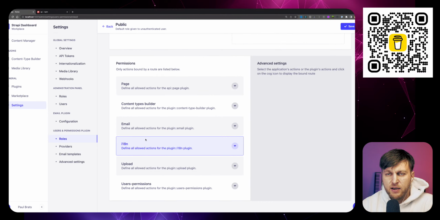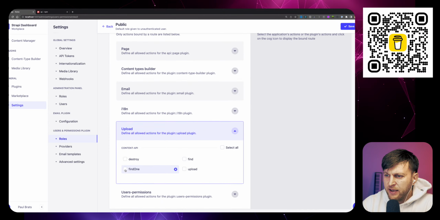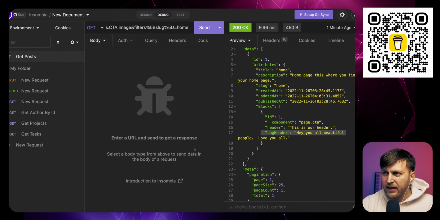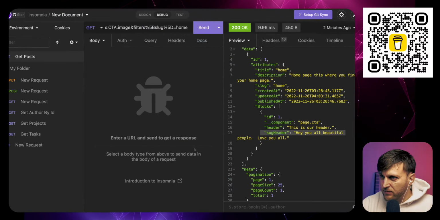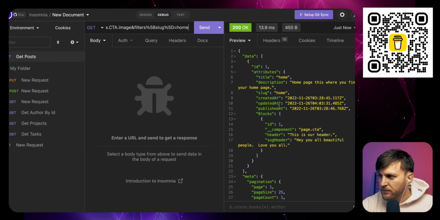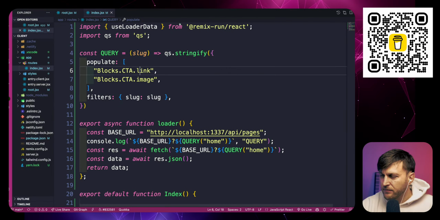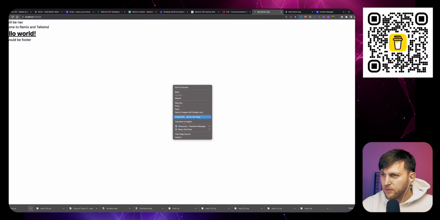So the reason is we don't have access to our images, because when you start with Strapi, and I'm glad that I'm running into all these issues, your API is locked down. You've got to give permission. So I believe if I go here and click find and findOne to be able to add items from our upload folder, I think this should now work. And I'm probably wrong. And I am wrong. I'm doing something wrong. So, oh wait, did I hit save? Let me refresh. Let me see what we're getting in the console log here.